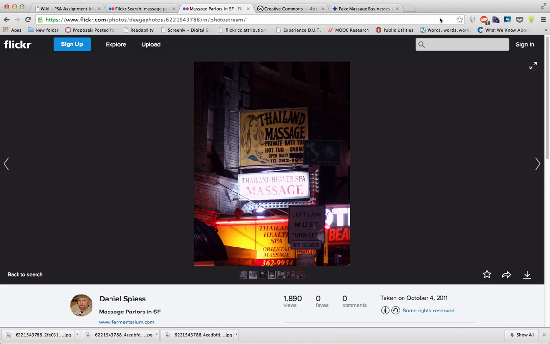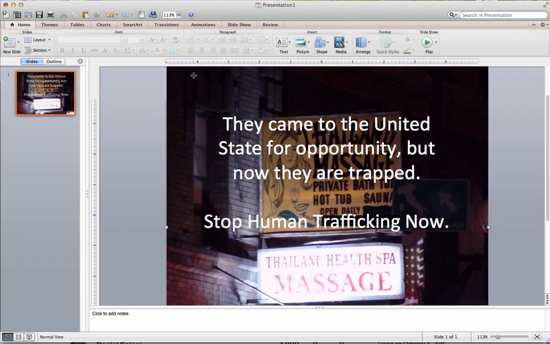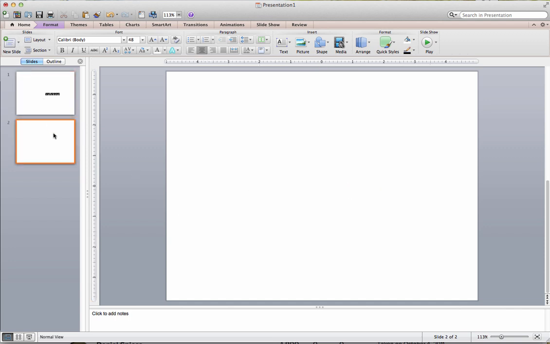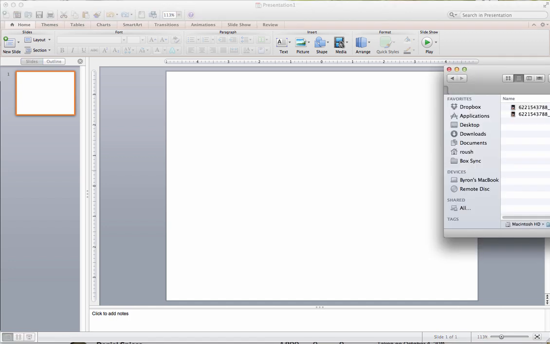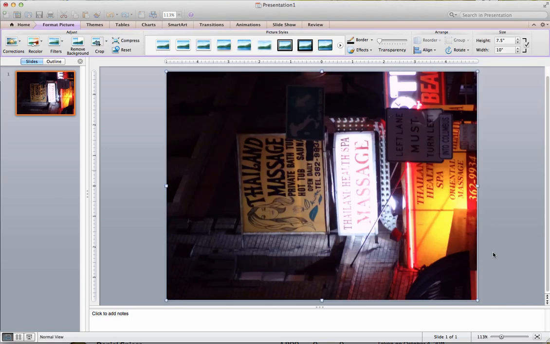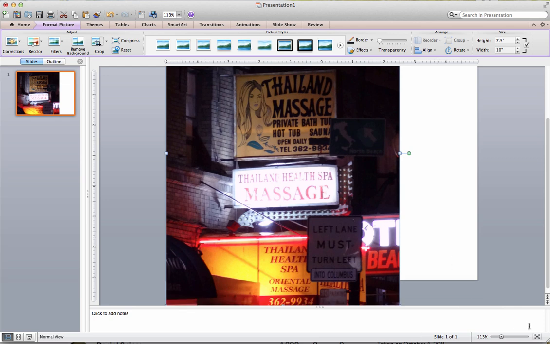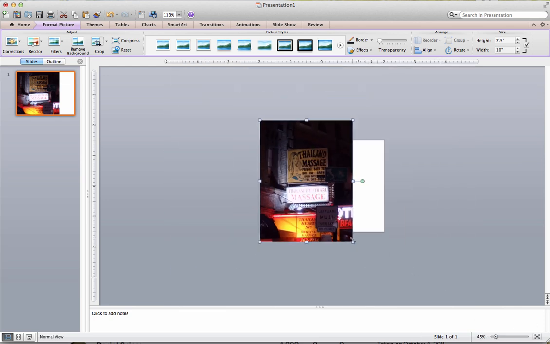And then I'm going to open up PowerPoint. I've already started this. Let me delete this, sorry. From PowerPoint, I'm going to drag and drop my image. Oh, it got rotated, which is a little interesting. But I can fix that in PowerPoint. All right, so I'm going to rotate it, and I'm going to make it fit my space here.